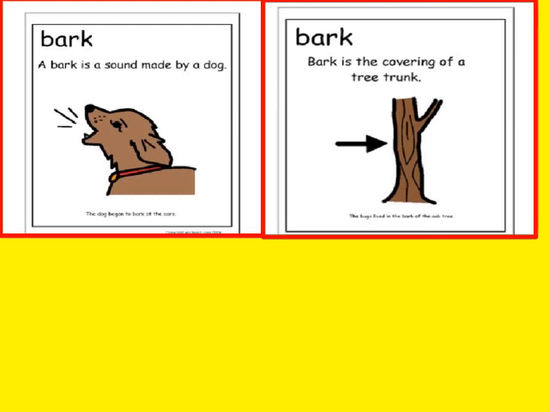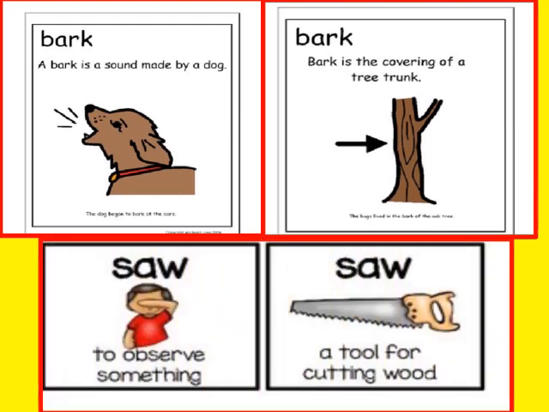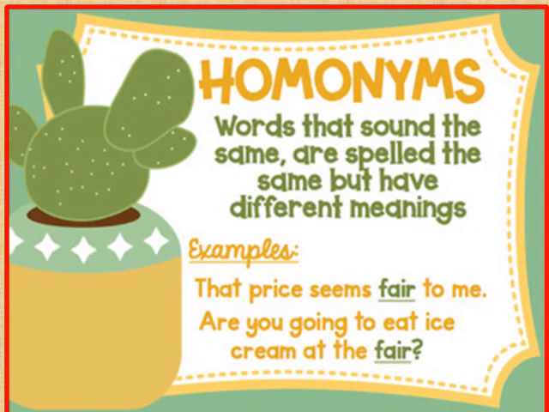Now let us have one more example. Saw, which means to observe something and which also means a tool for cutting wood. So children, we can see here words with same sound, same spelling, but different meanings. Do you know, children, what are these types of words called? They are called homonyms. Homonyms are the words that sound the same, are spelled the same, but have different meanings.